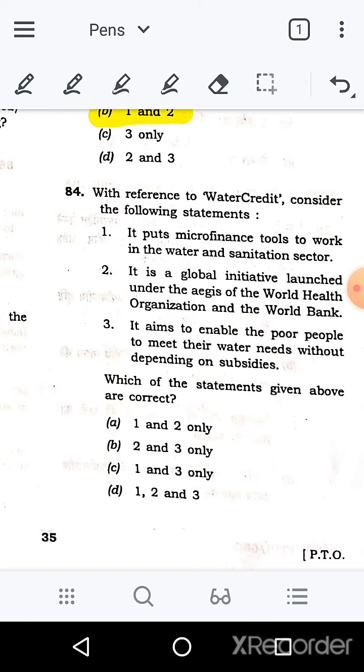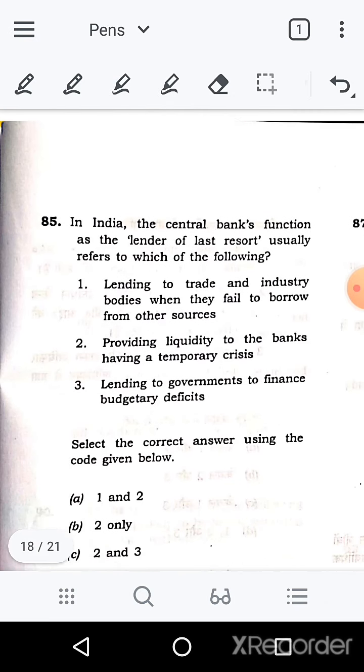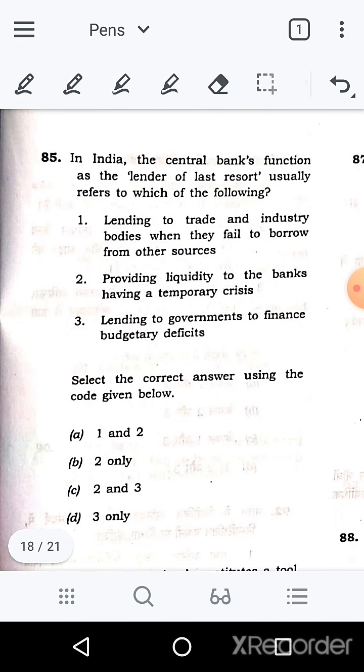If you read the second statement, you can easily guess that it can't be right. It aims to enable poor people to meet their water needs without depending on subsidies. This statement is correct. So statements 1 and 3 are correct, and option C will be the right answer here. The next question is the 85th question. In India, the central bank's function as the lender of the last resort usually refers to which of the following?